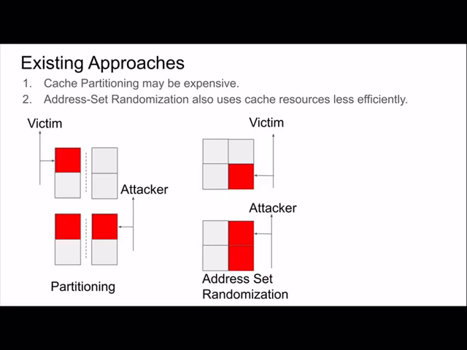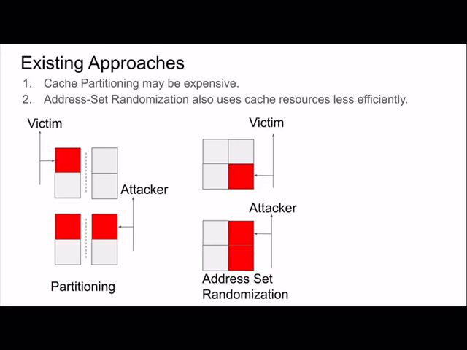So in the example, the victim has two sets for itself and the attacker has two sets for itself. And when the victim accesses a cache line, then it installs the cache line into its partition. And then when the attacker accesses the same cache line, although it's basically the same cache line address, the attacker then gets a separate copy of that cache line in its own partition. And that's because the attacker cannot access any cache line outside its partition. And so this is effective to prevent reuse of shared cache lines, which is good in terms of security.